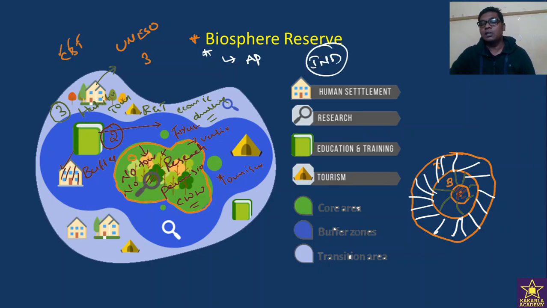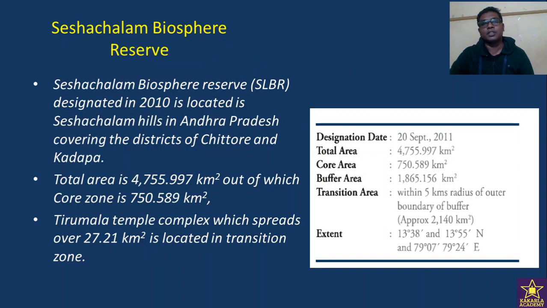How many biosphere reserves are there? How many biosphere reserves have been recognized by UNESCO? That is not important, and it is not intended to be discussed here in this Andhra Pradesh geography. We are having only one biosphere reserve, that is Seshachalam Biosphere Reserve. Seshachalam Biosphere Reserve is the only biosphere reserve we are having in case of Andhra Pradesh.